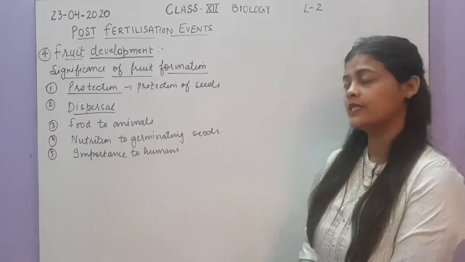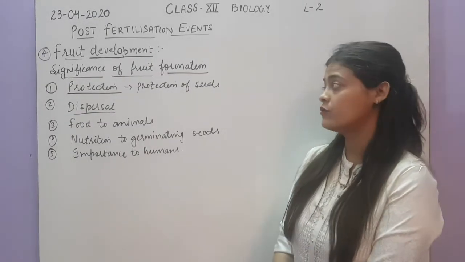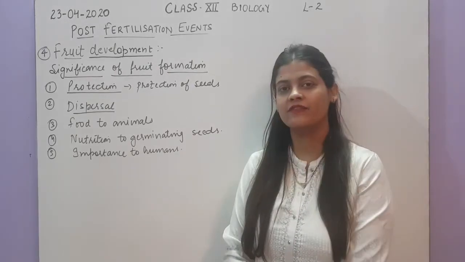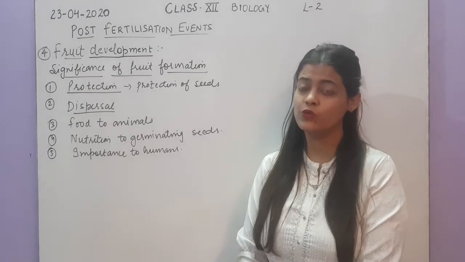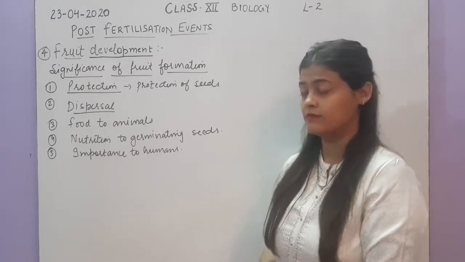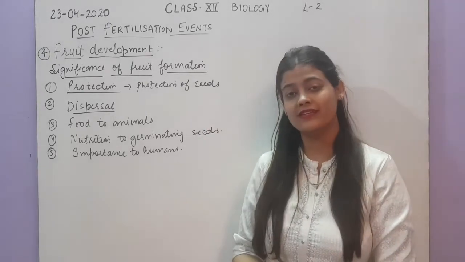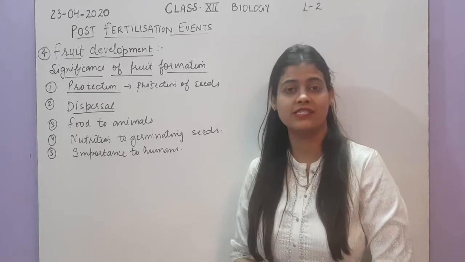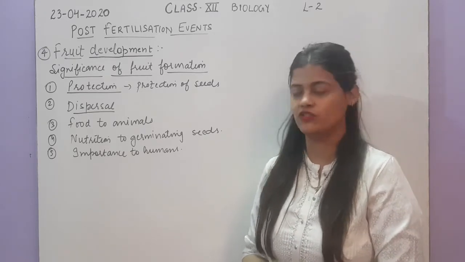So let us now see the significance of fruit formation. The first point is protection. As you know, the fruits are present around the seeds. When the ovary is ripened, the fruit will protect the seeds because it covers them and protects them from any mechanical injury till their germination.